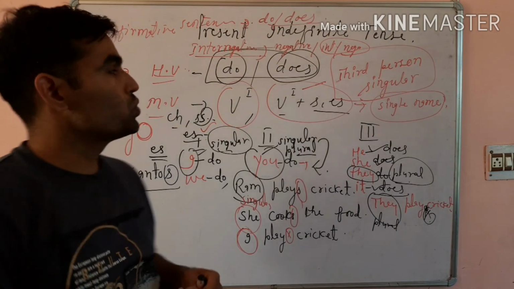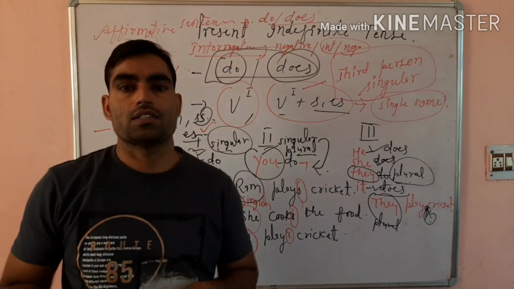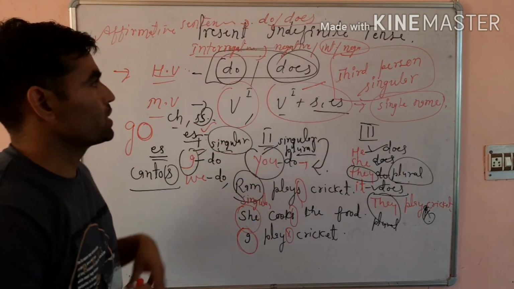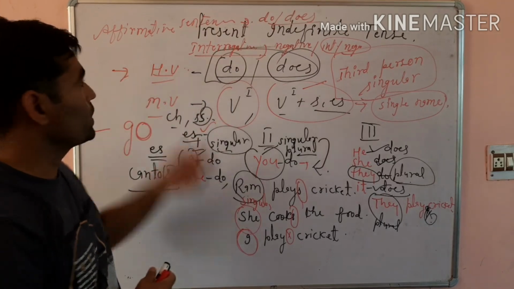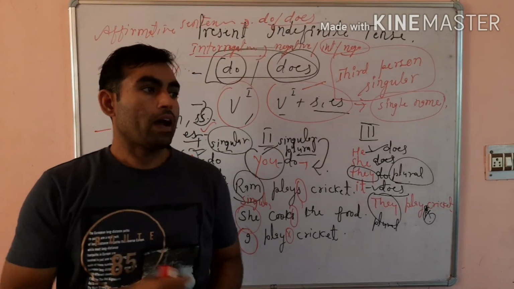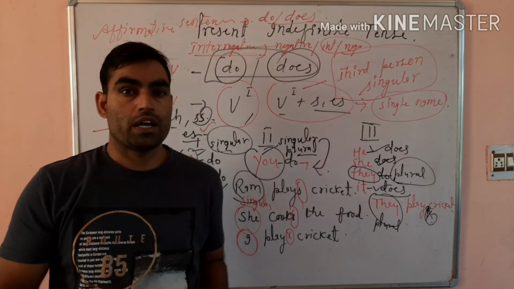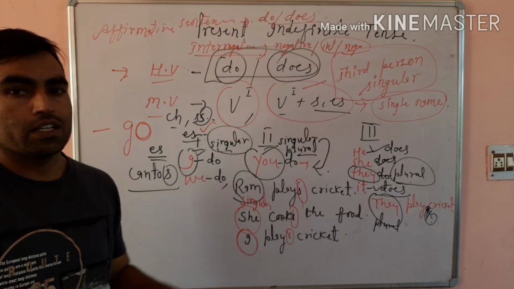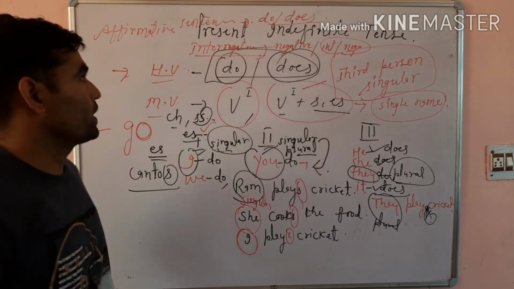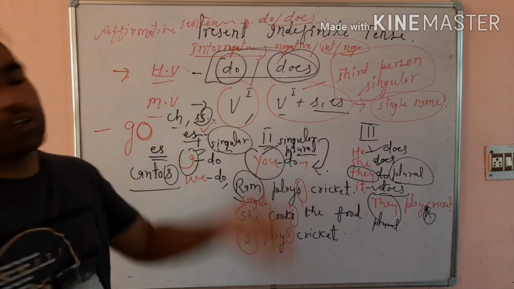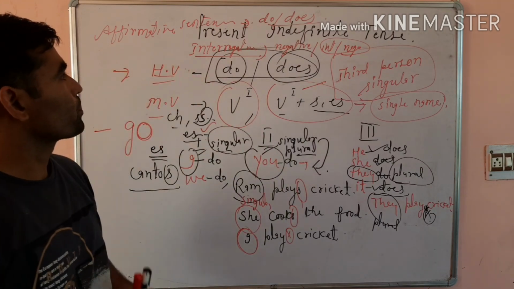Sometimes we use do or does to make a sentence emphatic. If we stress a particular sentence, then even in an affirmative sentence we can use do or does. If I say I do eat food but I don't get fatty, then I'm stressing the particular sentence to make it more emphatic, and that's why I have used do in this affirmative sentence.